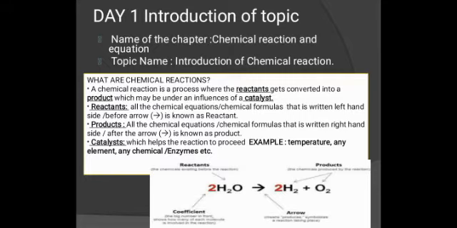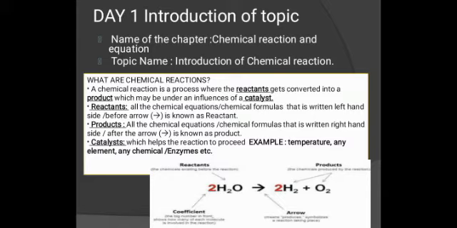So before the arrow, the 2H2O is called the reactant. Everything written before this arrow is known as reactants, the reacting species. These reacting species will convert into a new substance that is called the product, which is written on the right-hand side. So you can see the meaning of product.